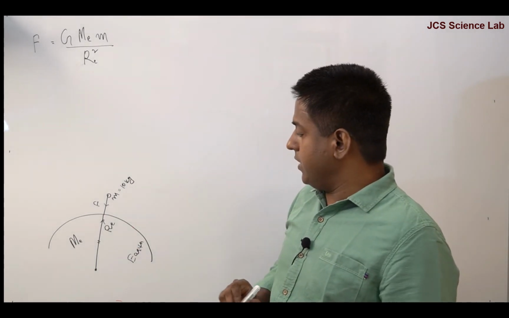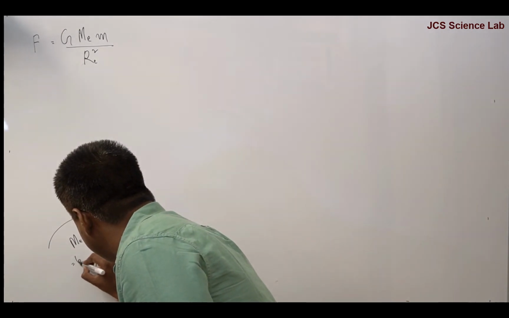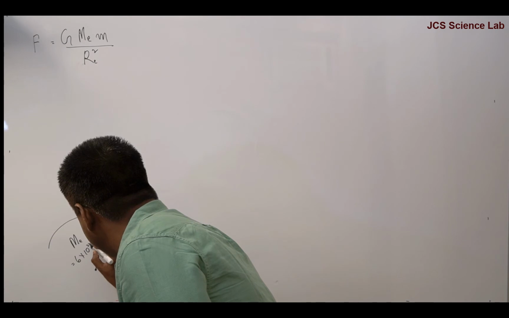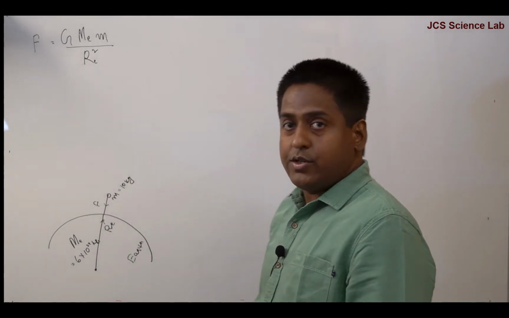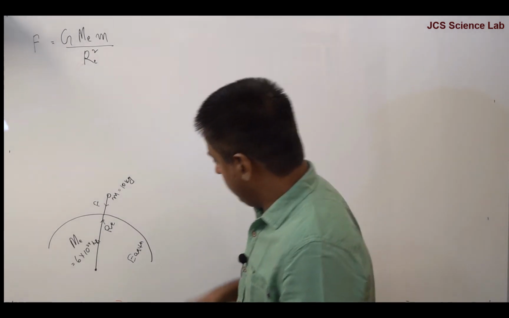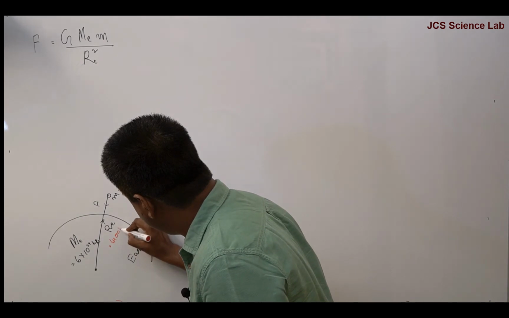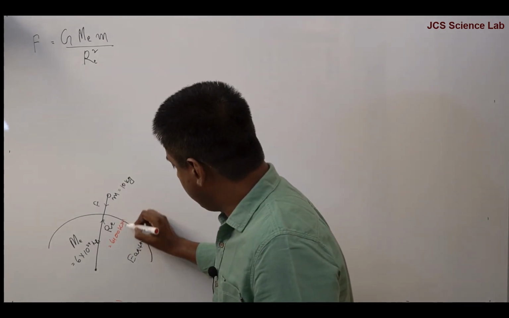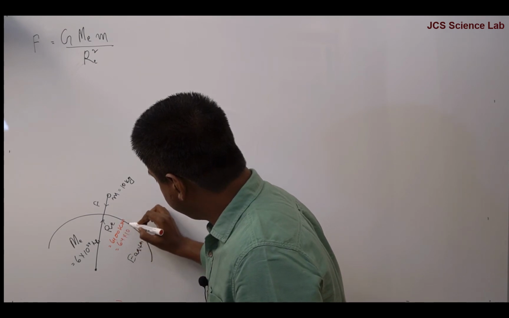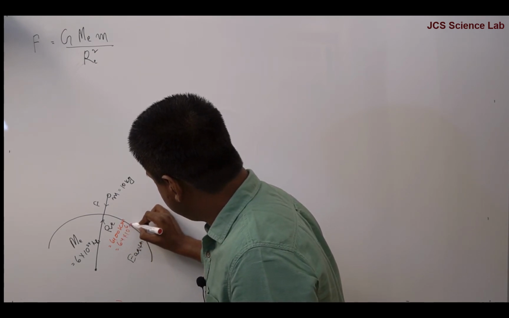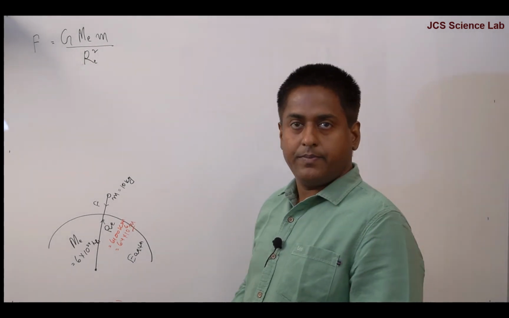Mass of Earth is 6 into 10 to the power 24 kg, and radius of Earth is 6400 kilometer, which is equal to 6.4 into 10 to the power 6 meter, because we need SI units to calculate force in Newton.